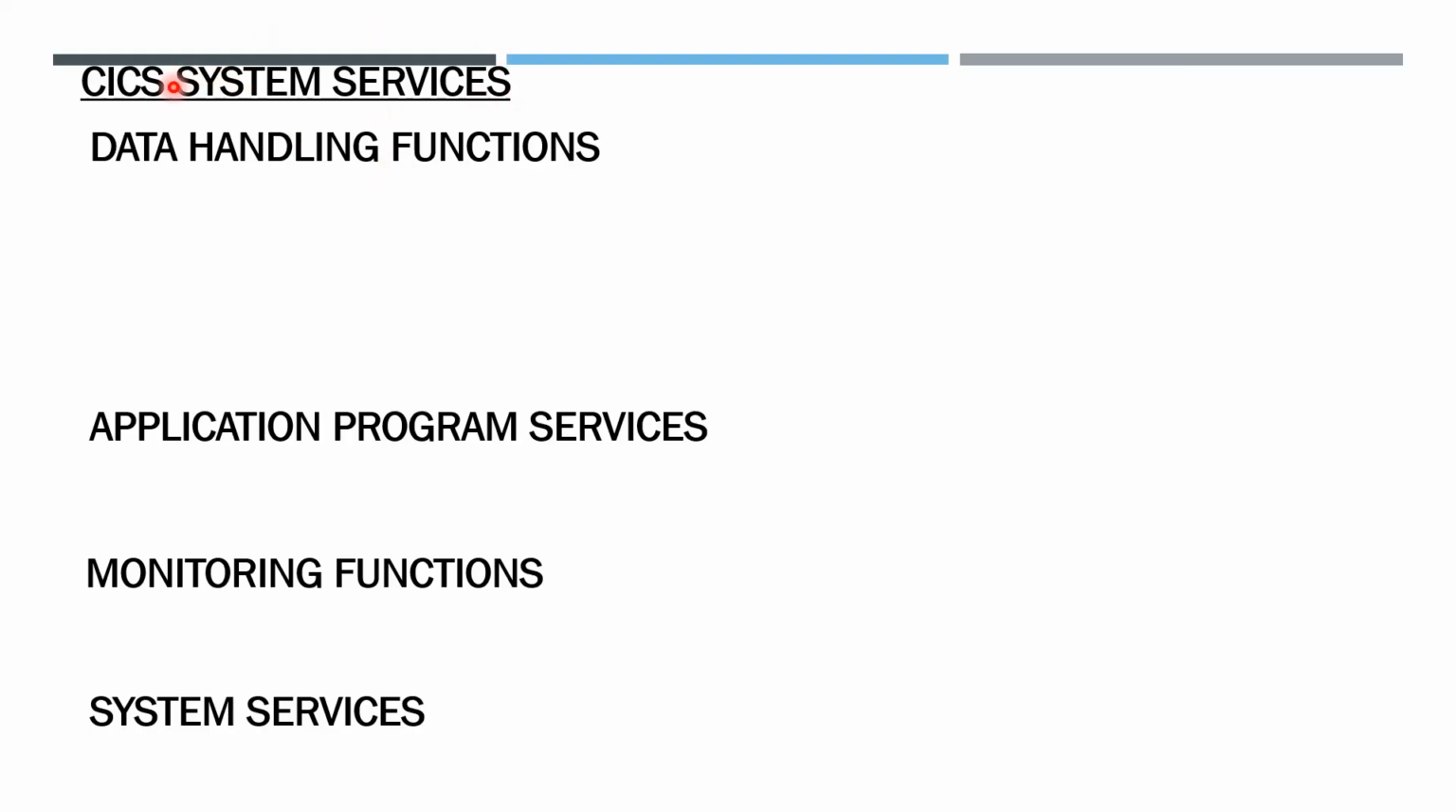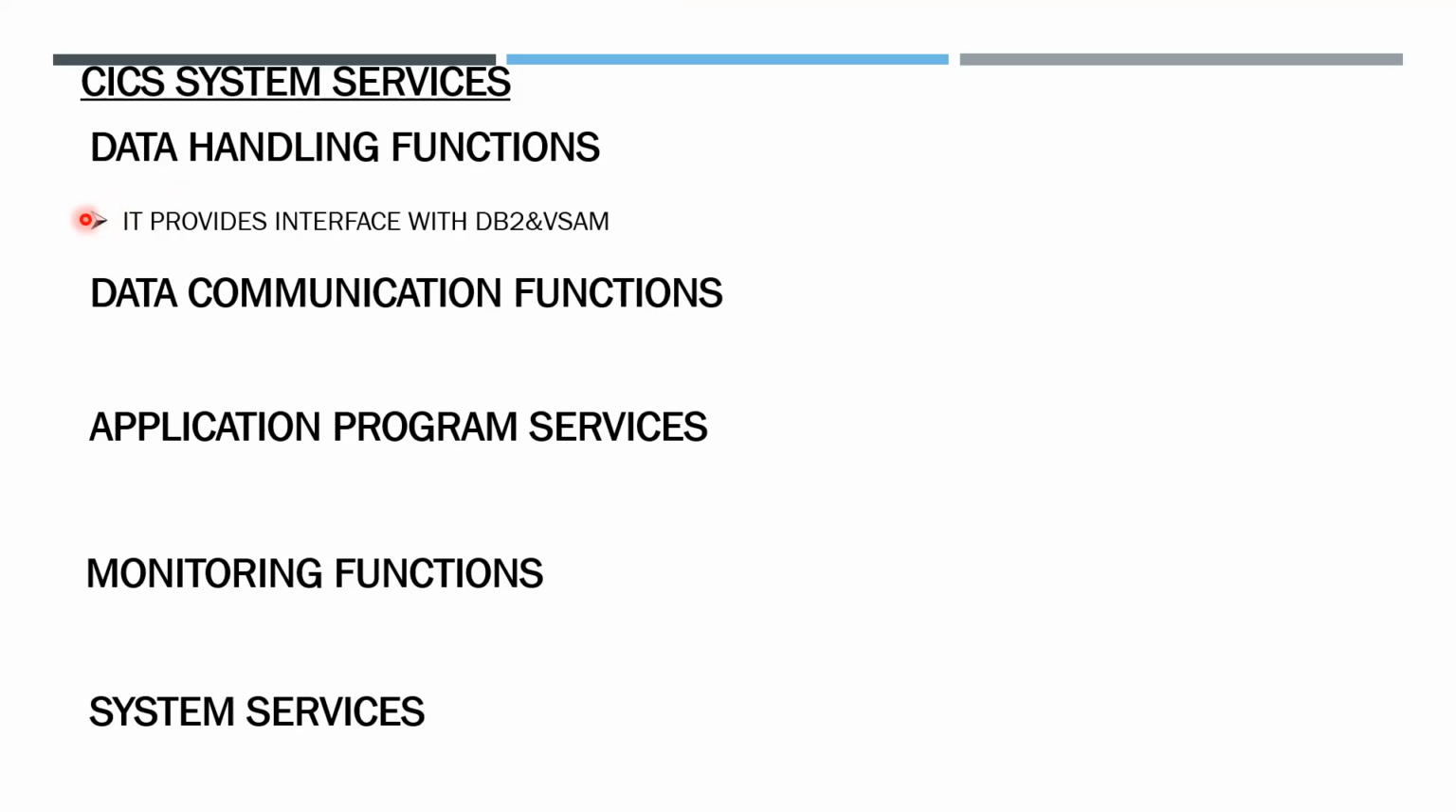System services are the major functions provided by CICS, just as a database has five major functions. In CICS, these five system services are the major functions provided: data handling functions, data communication functions, application program services, monitoring functions, and system services.